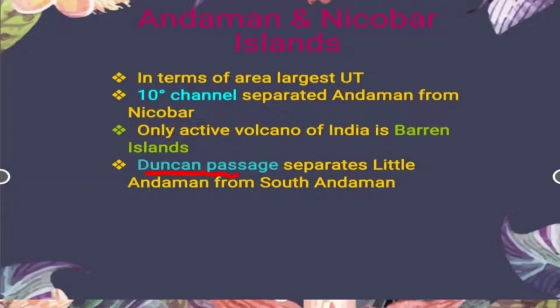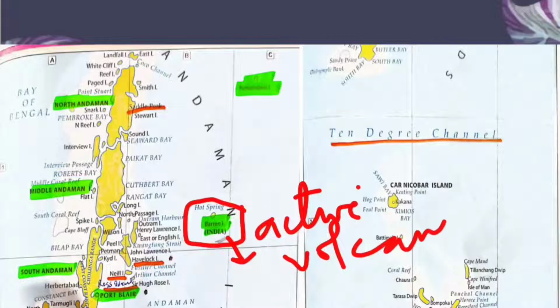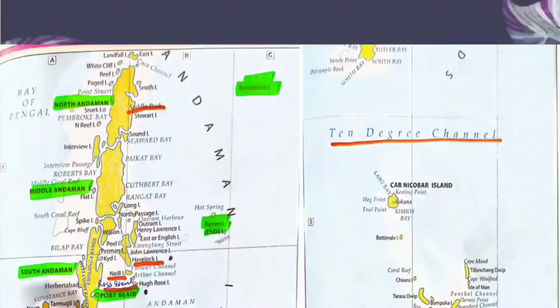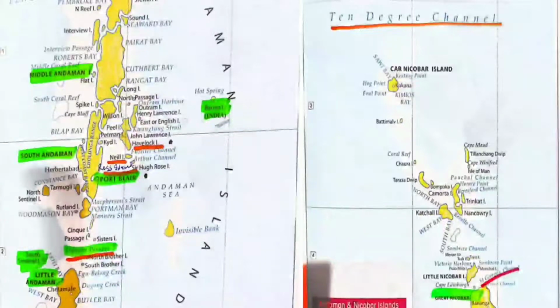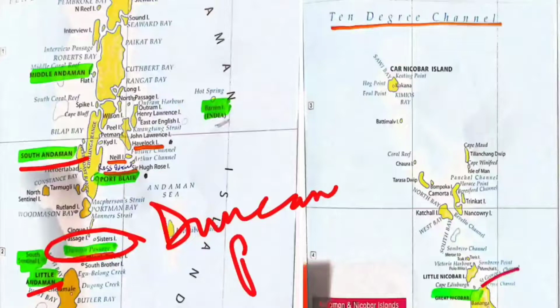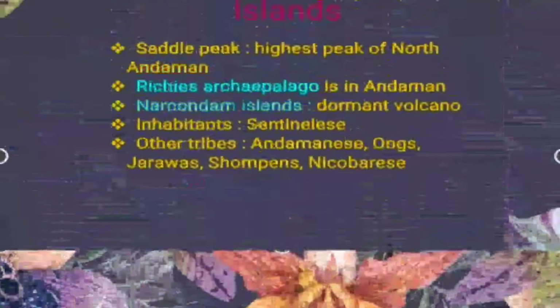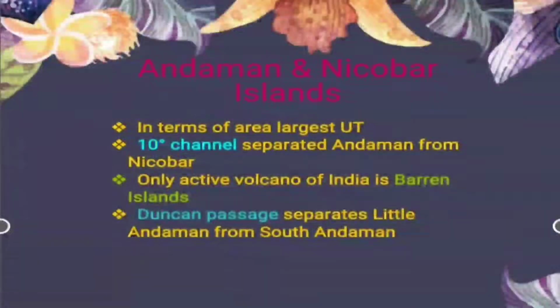Now the Duncan Passage. It is a passage which separates the Little Andaman from South Andaman. Let's locate it on the map. So as we know, this is the map of Andaman. This is our Barren Island, which is the only active volcano of India. And the South Andaman is separated from the Little Andaman by a passage known as the Duncan Passage. Clear? Moving back to the slide. So we read about it.